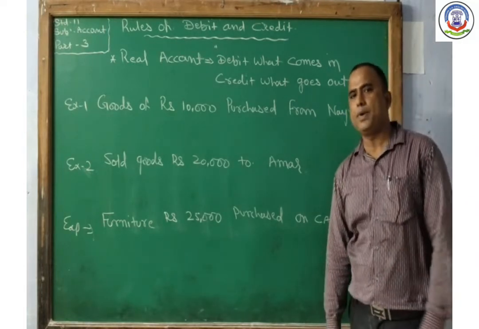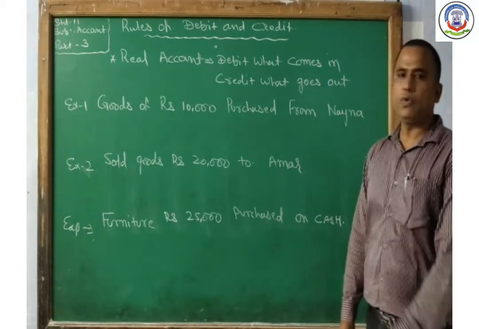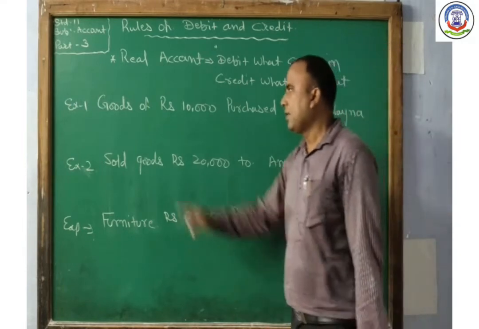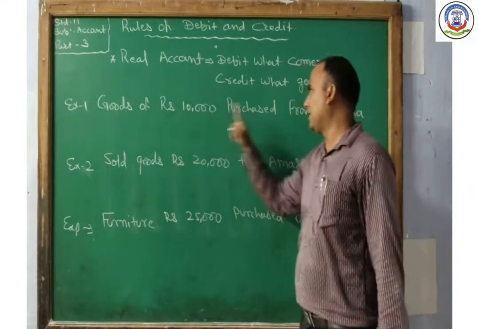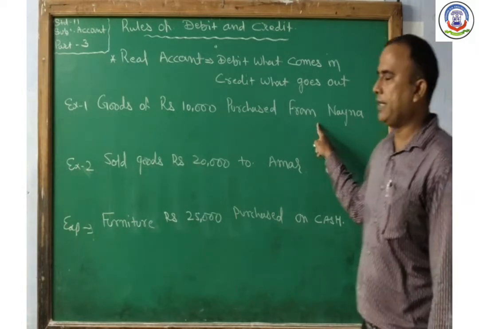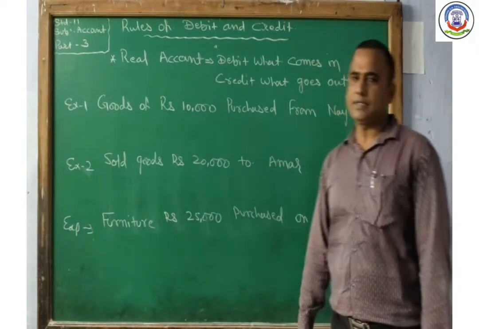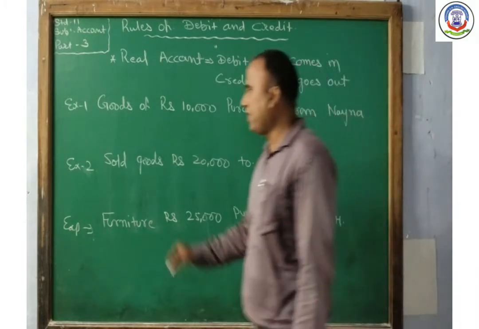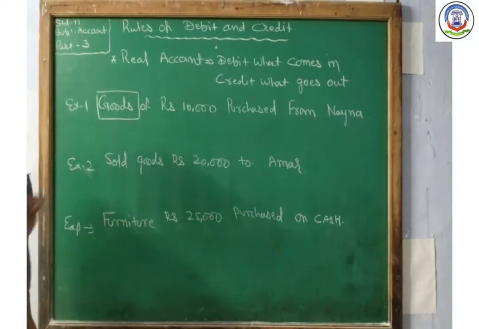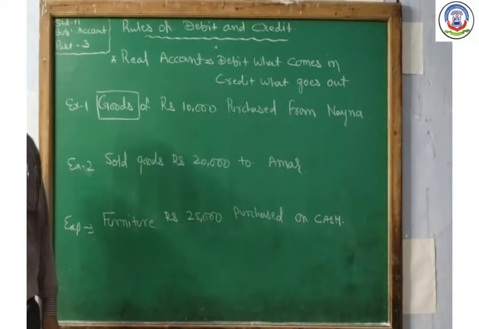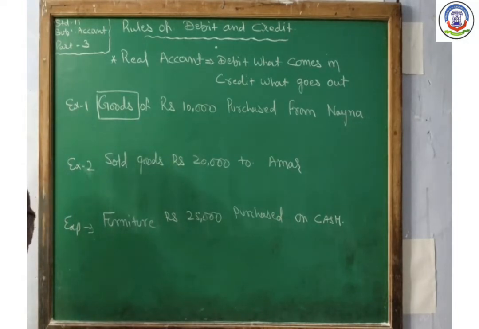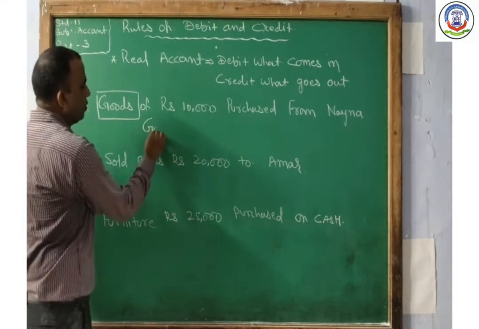With the help of this example, we learn which account will be debited or which account will be credited. First one is there, goods of rupees 10,000 purchased from Naina. So the given transaction is a credit transaction because the person's name is given, but one word is there, that is goods. We all know that goods is our asset. So whenever we purchase goods from Naina, goods comes in our business. So here we record goods